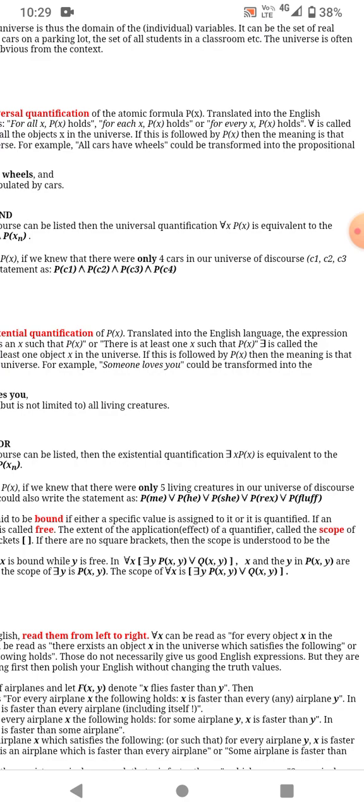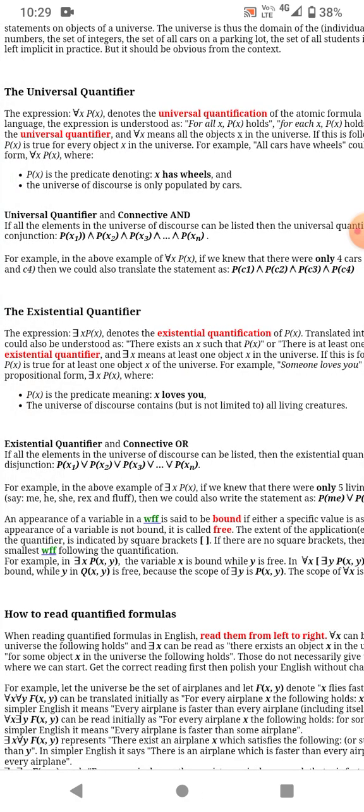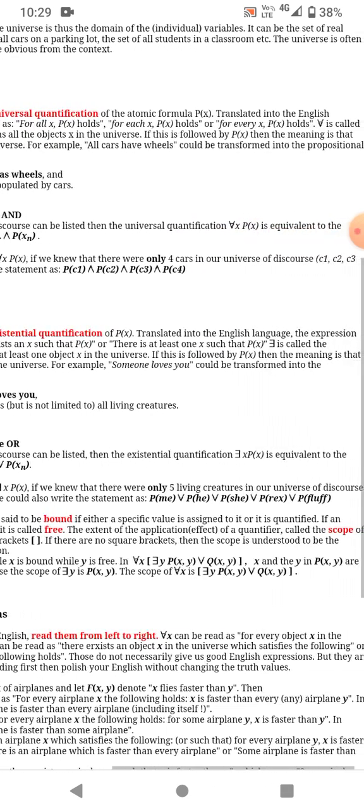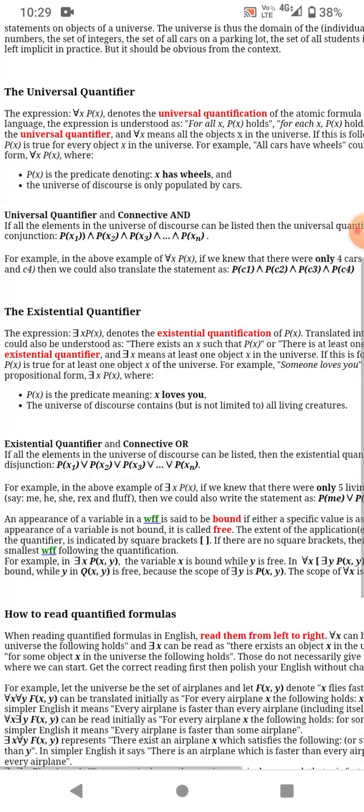The inverted A is called the universal quantifier, and it means all objects x in the universe. If it is followed by P(x), then the meaning is that P(x) is true for every object x in the universe.